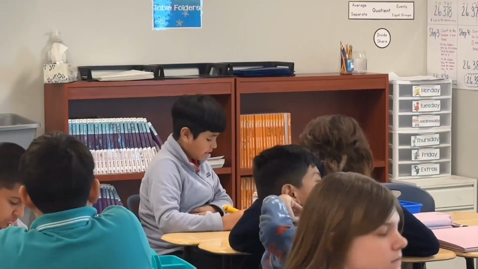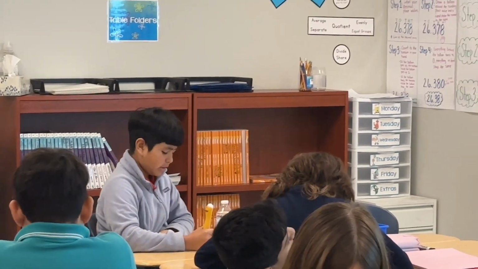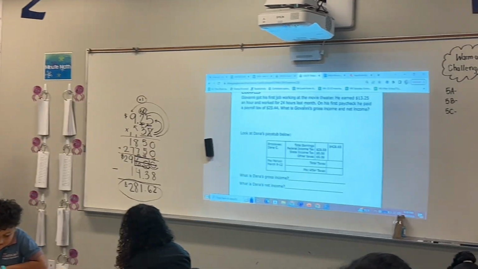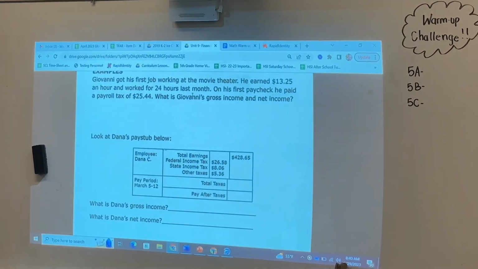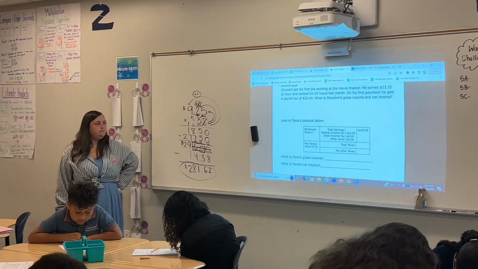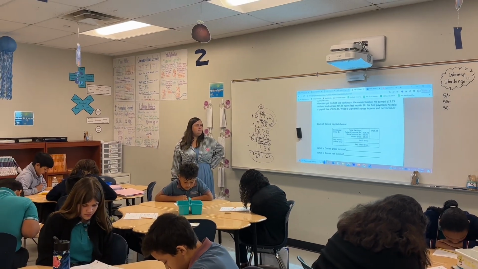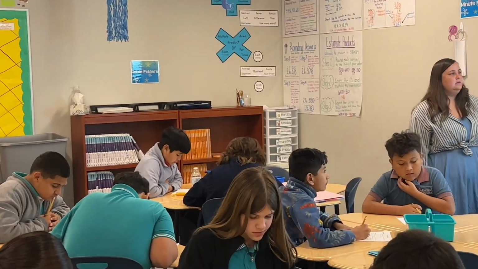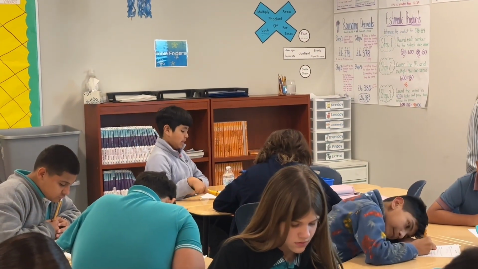Payroll. Payroll. Giovanni is working his first job. He earned $13.25 an hour and worked for 24 hours last month. On his first paycheck, he paid a payroll tax of $25.24. What is Giovanni's gross income and net income?